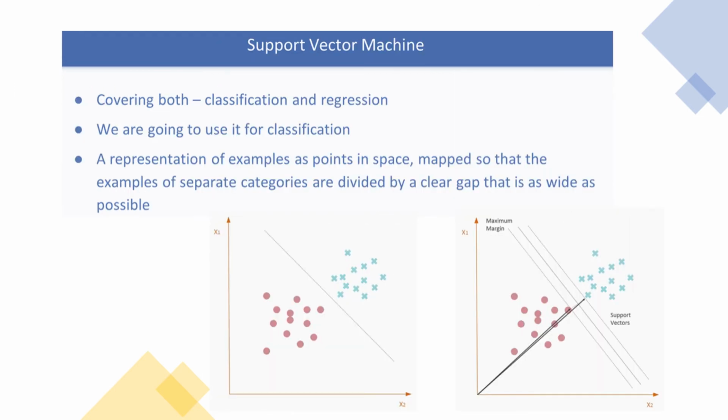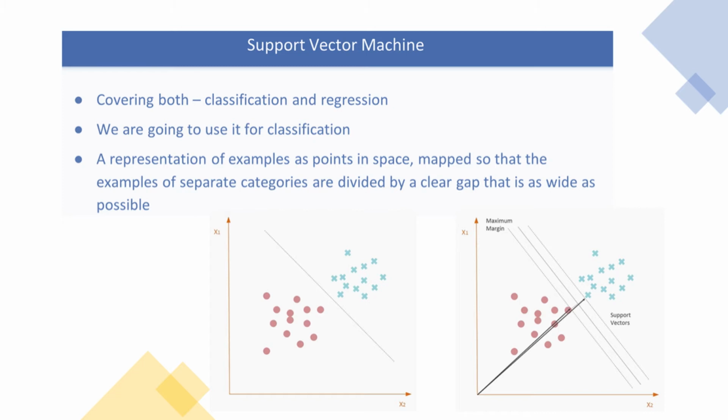So now we are going to take a look at how the support vector machine algorithm works, and we will see what a kernel trick is. Also we will see how this kernel trick can be helpful to us, and what kind of problems support vector machines can solve in general. Support vector machines cover both classification and regression, but we are going to use it for classification. A support vector machine model, or SVM model, is a representation of the examples as points in space, mapped so that examples of the separate categories are divided by a clear gap that is as wide as possible.